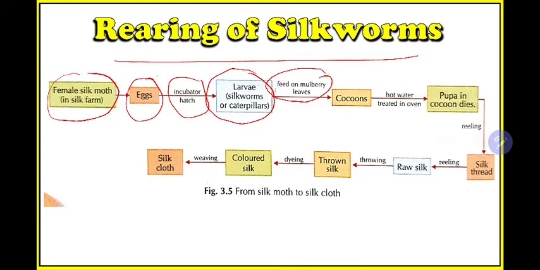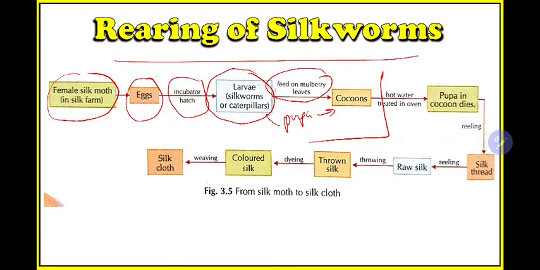Then after eating a lot, they will convert to pupa, and from pupa they will develop into cocoons. So up to this much our life cycle is over. Now we will develop the fiber from the cocoon.